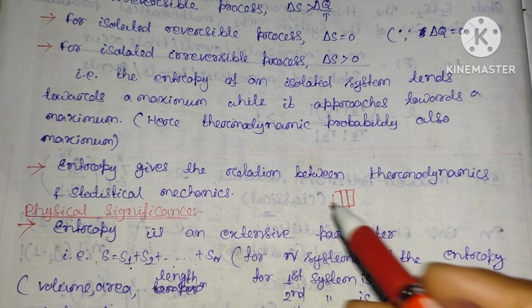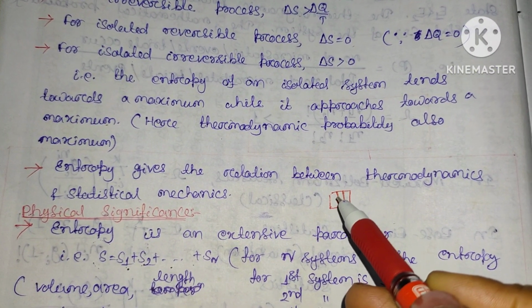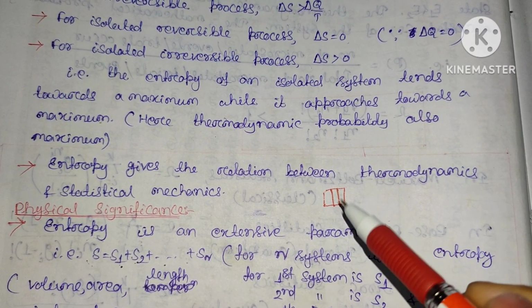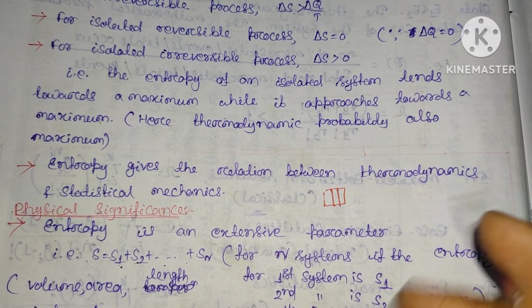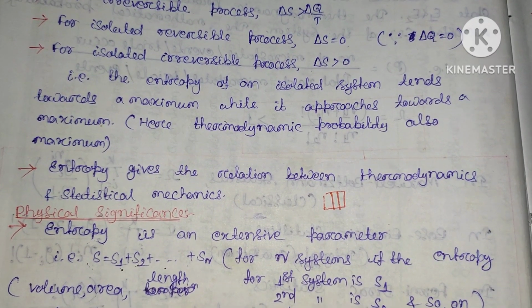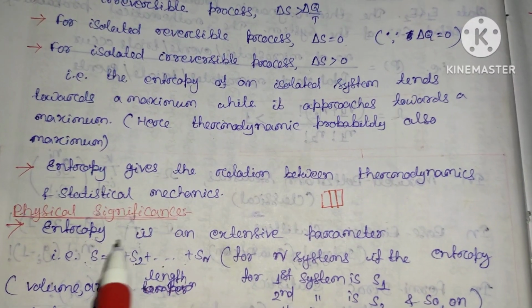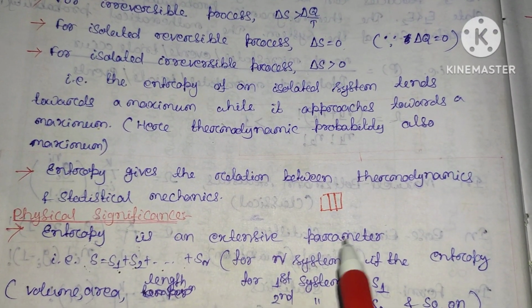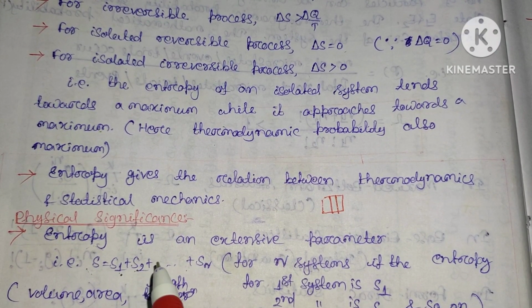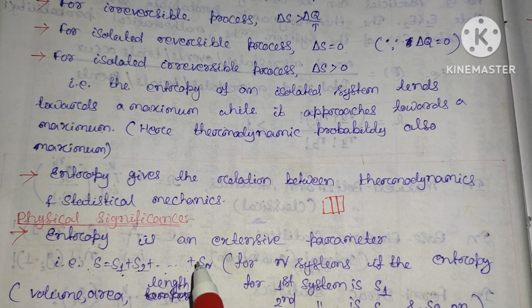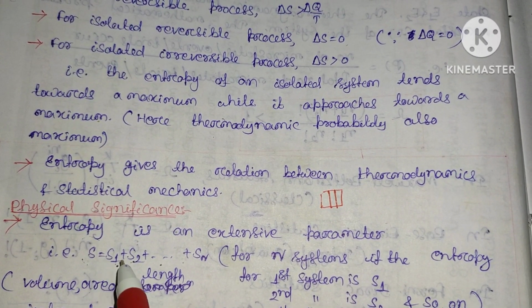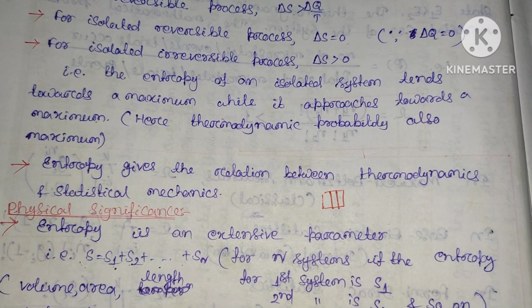But the temperature, if I partition the system, then the temperature or the pressure of the system remains unchanged. So it is called an intensive parameter, that is, temperature and pressure are intensive parameters. Here you can see that entropy is an extensive parameter. It means that for n systems, the entropy will be S equal to S1 plus S2 plus so on plus Sn.